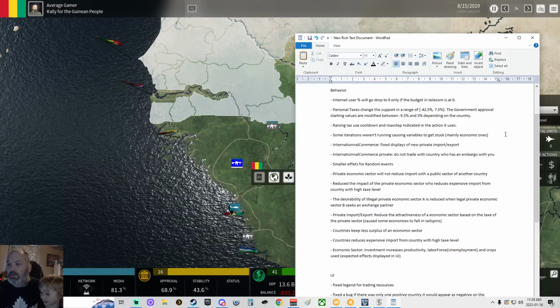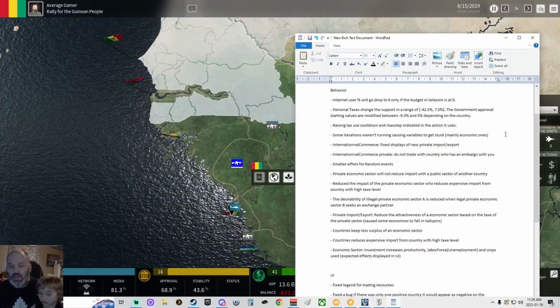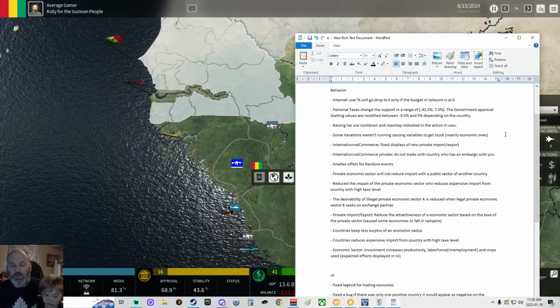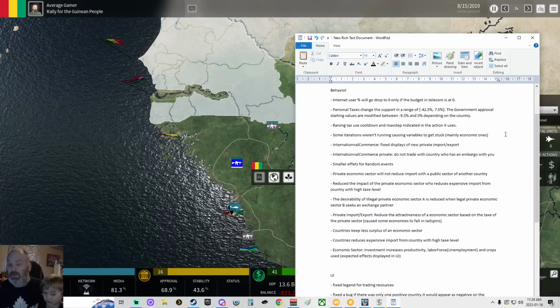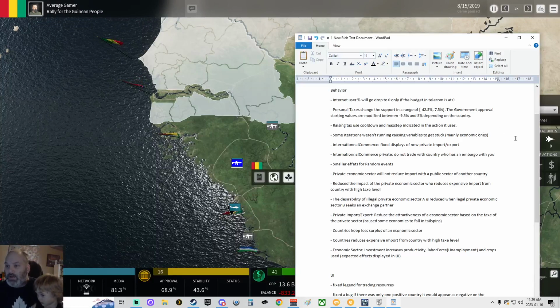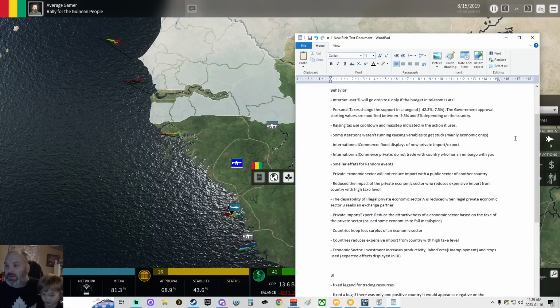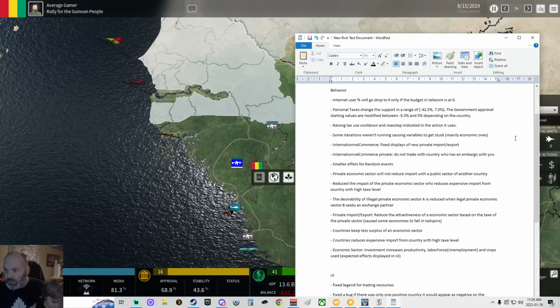Some iterations weren't running, causing variables to get stuck, mainly economic ones. So several people have been noticing over time that certain things are just not changing. Looks like some things weren't running in the background. There we go. International commerce fixed displays of new private import exports.